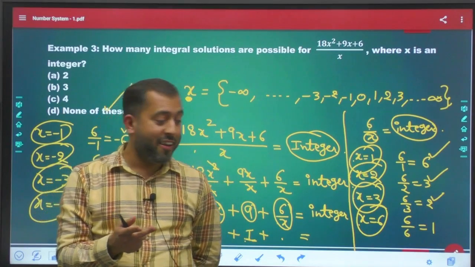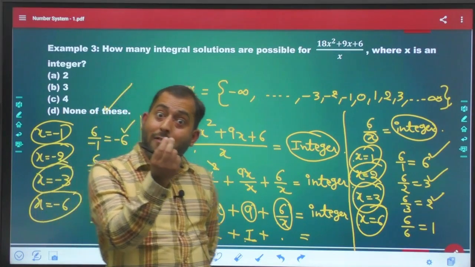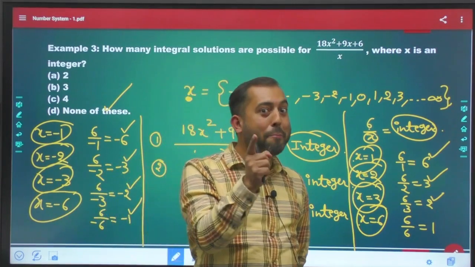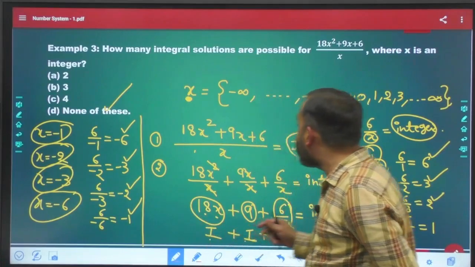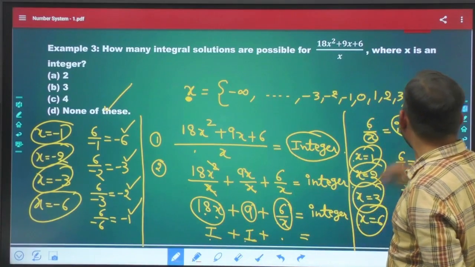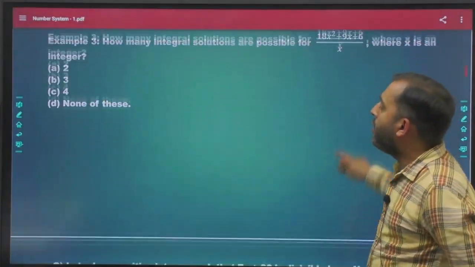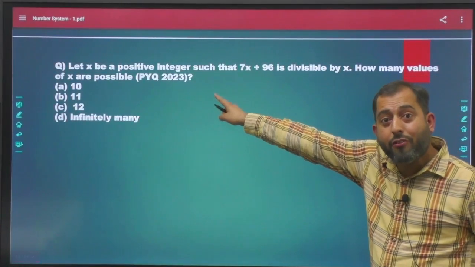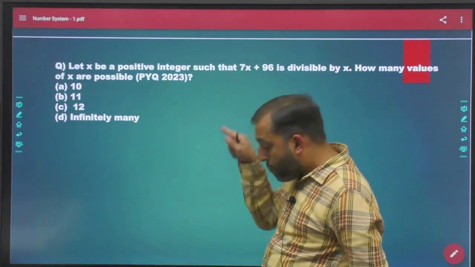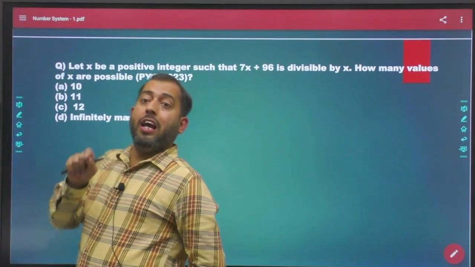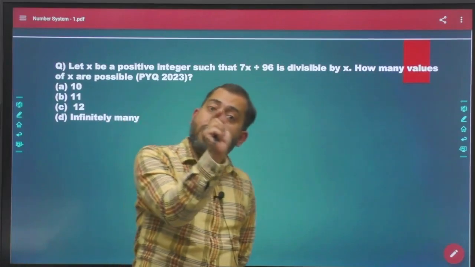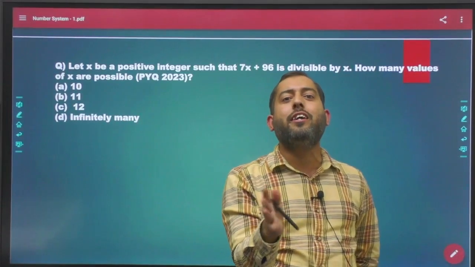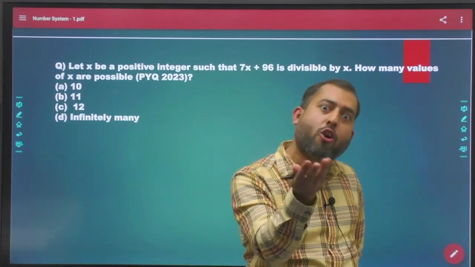See, there is always a need that has to be served. Remember it. What was the need for discussing this difficulty? The need was this problem that was there in your 2023 paper. Please read this problem carefully. The examiner is more interested in concepts rather than tricks. He doesn't want you to utilize any kind of trick. He wants you to be good with concepts.